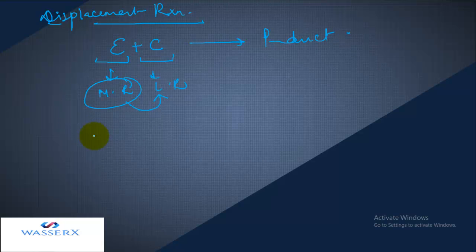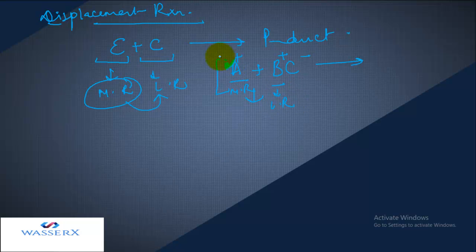For example, say I have an element A, and a compound BC. If A and B are of the same kind of ions, let's say they are cations, then these similar cations will exchange their places, but it is possible only if this ion in the elemental state is more reactive than this ion in the compound state.